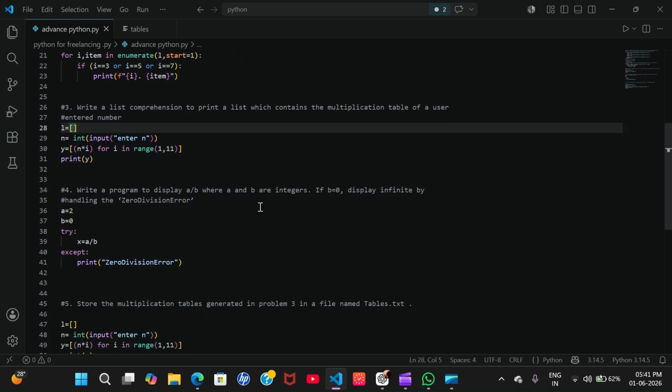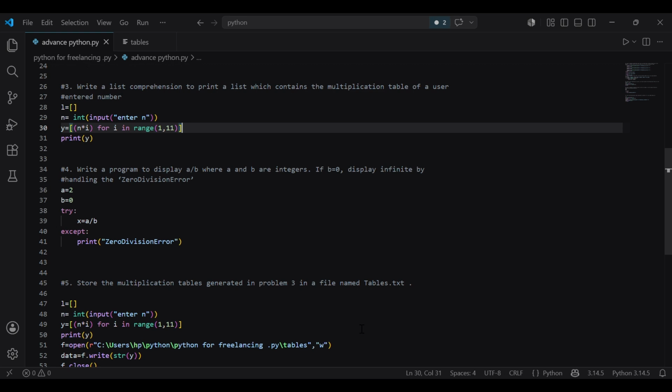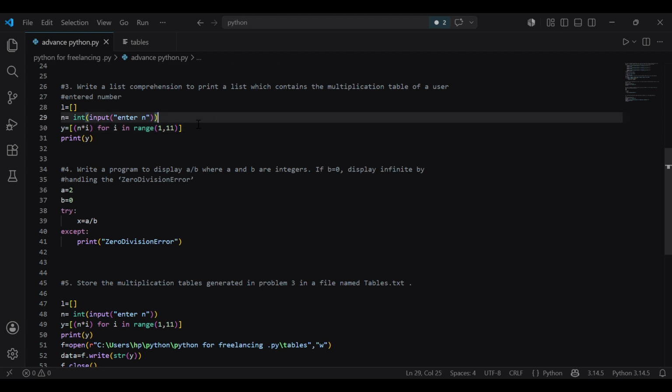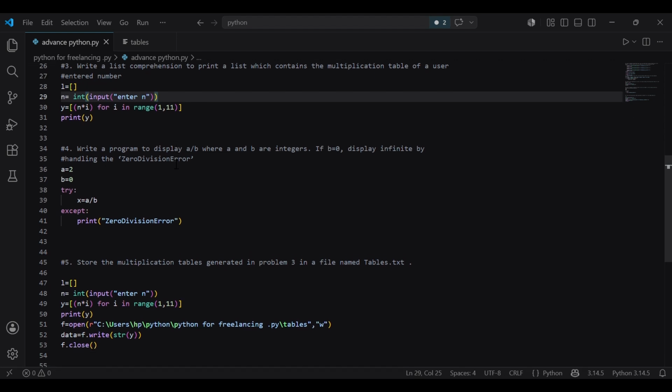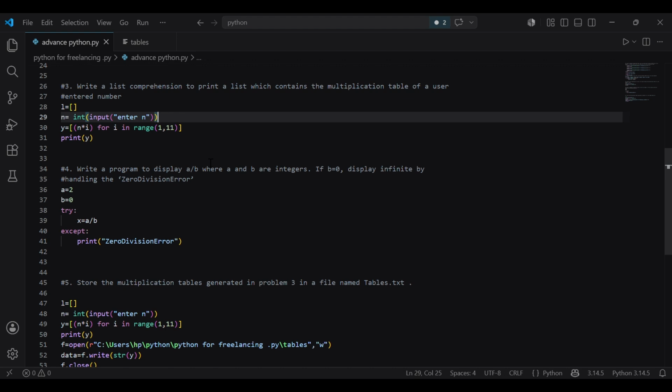Now the next question is: write a list comprehension to print a list which contains the multiplication table of a user-entered number. So we made an empty list and we take input from the user. If I write a loop here, it will contain 2 or 3 lines of code, but with the help of list comprehension it becomes very easy, like we are looping in a single line only. We are ranging from 1 to 11, the variable is i and the expression is n multiplied by i. It's stored in y and then we print y. So we will get our table in the form of a list.